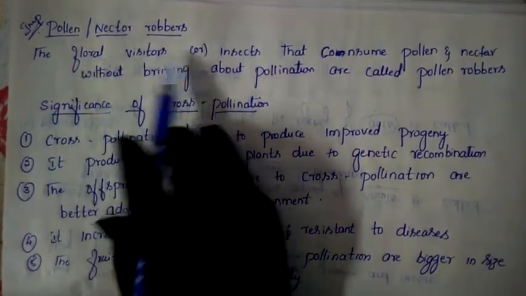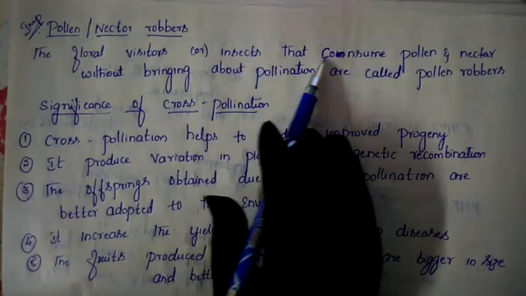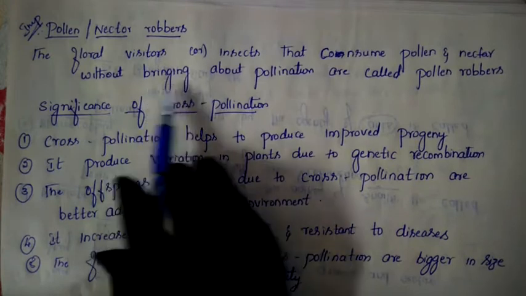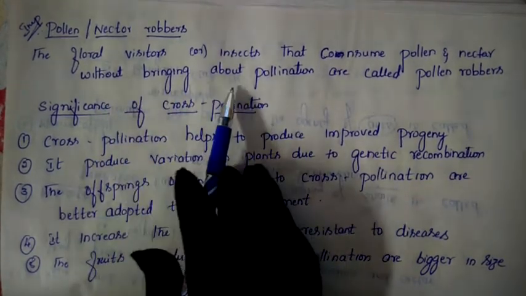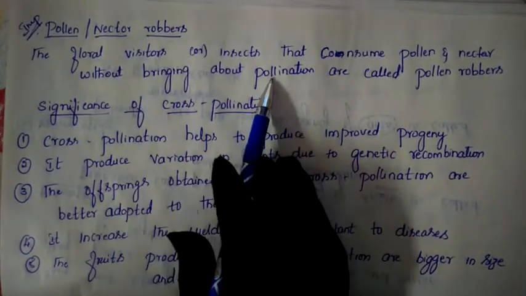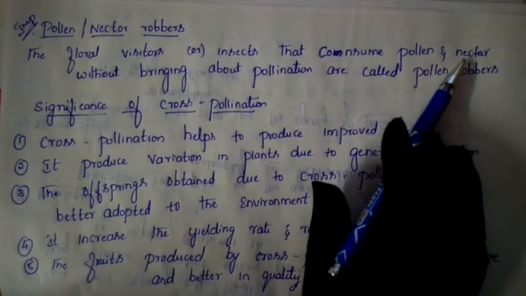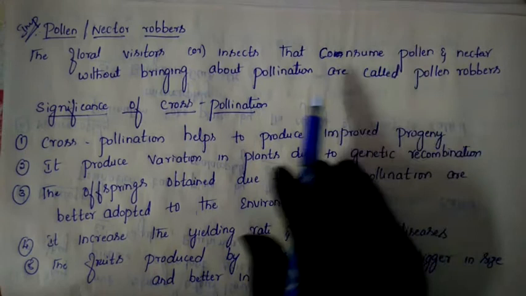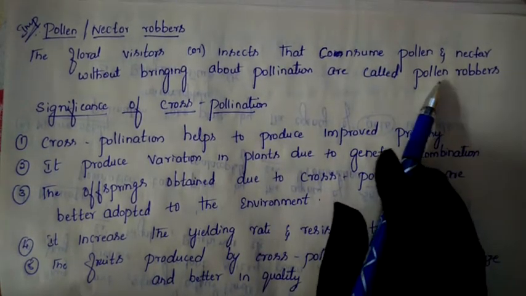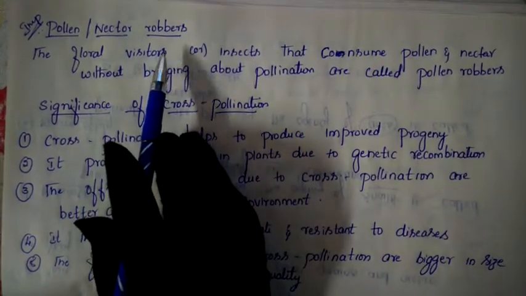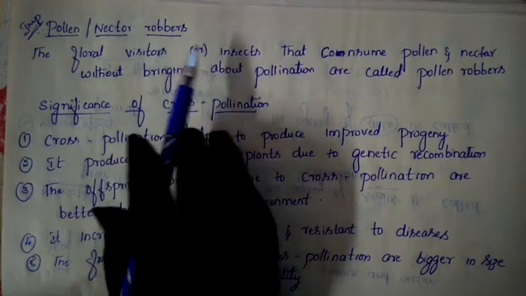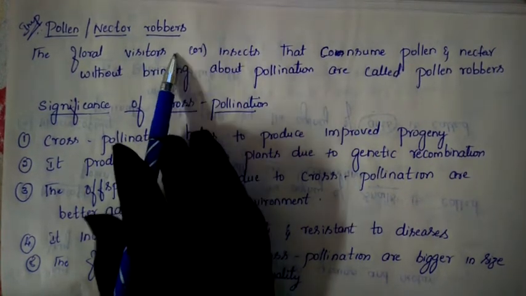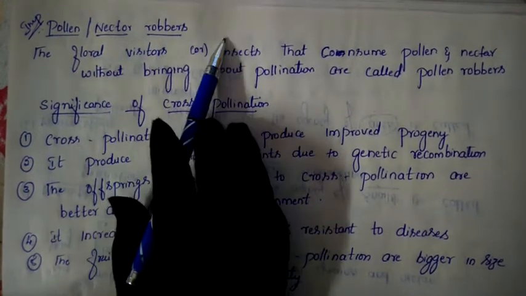So the floral visitors are insects that consume pollen and nectar without bringing any pollination; they are not giving any benefit to the flower. Without pollination, they just take the nectar, consume the pollen grains and go off. That is what we call pollen robbers. This is one of the important questions. I am telling you repeatedly that in many question papers it has been asked, either for 1 mark or 2 marks: pollen robbers or nectar robber.